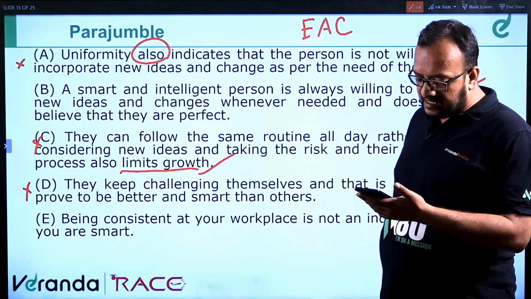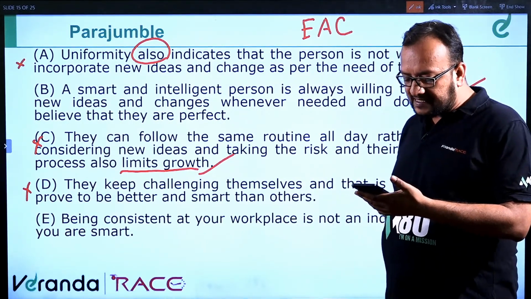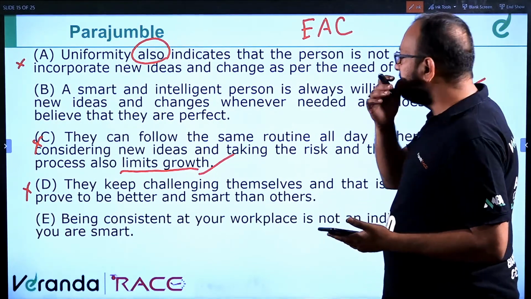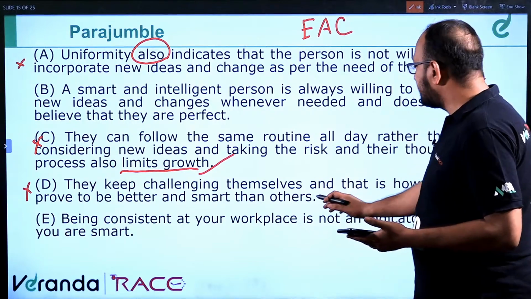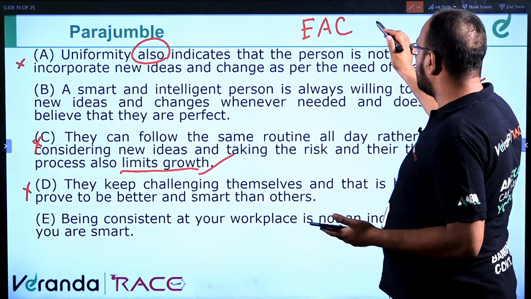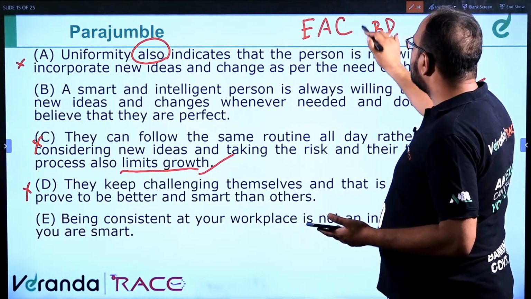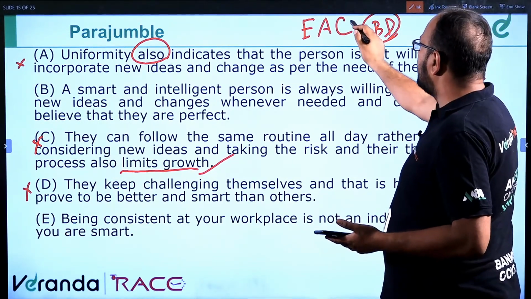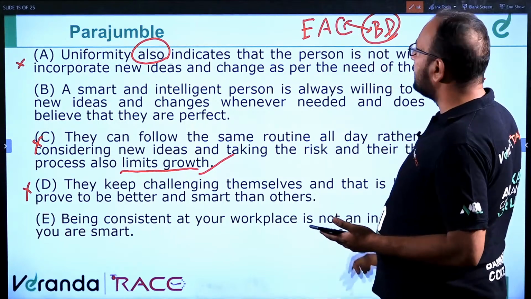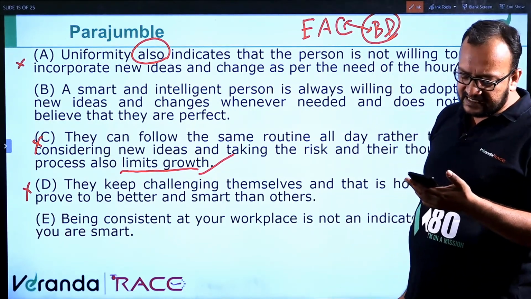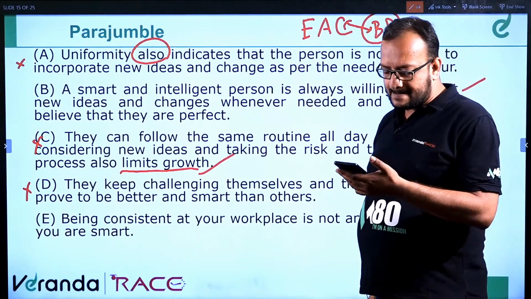Vignesh Vicky, correct answer. EACBD. DB somebody says. Aarti says DB. It will be BD actually. So after D will be, they keep challenging themselves, and that is how. So see, understand this. BD will be a pair. So we can place B after C. So answer will be EACBD. Vignesh is correct. Very good, Vignesh. It is EACBD will be the correct answer.